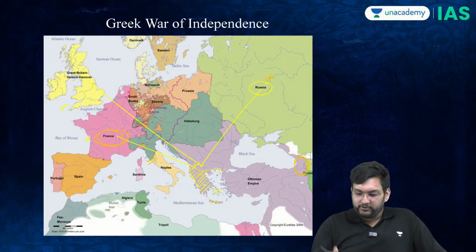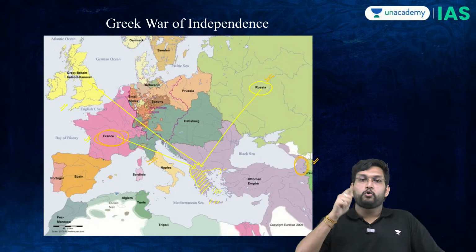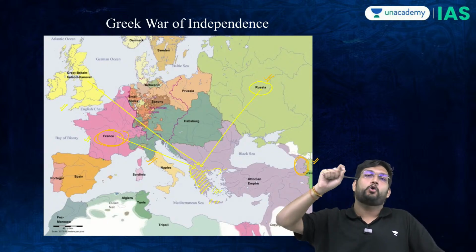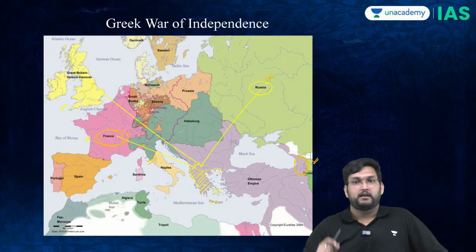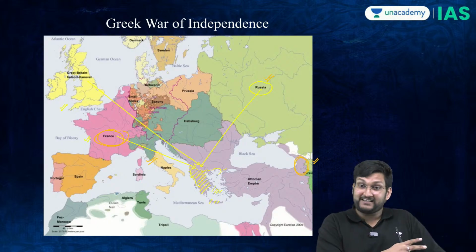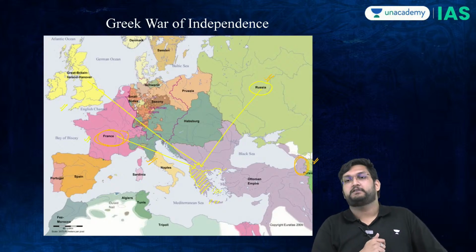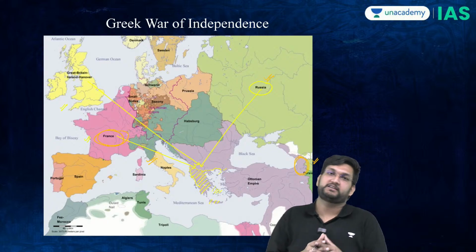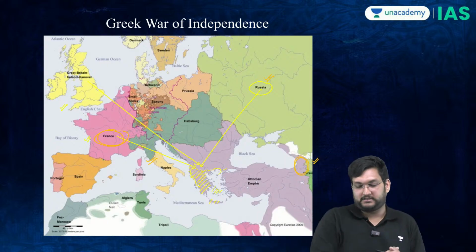Now, the question was, who should the Ottoman Emperor give control over these Christians? One option was to give it to the French, but these are Eastern Orthodox Christians. And the other option was to the Russians, who are basically Orthodox Eastern Christians.